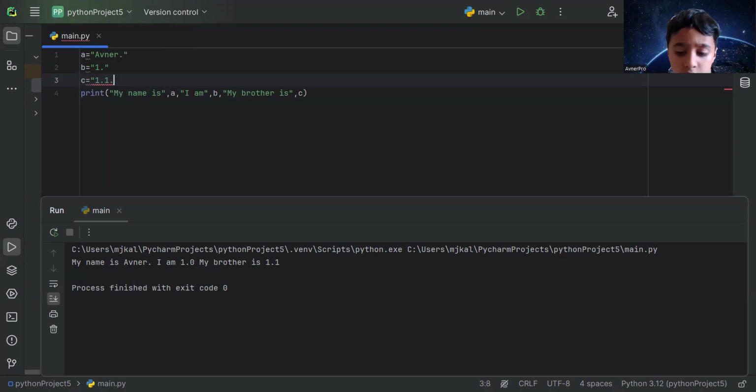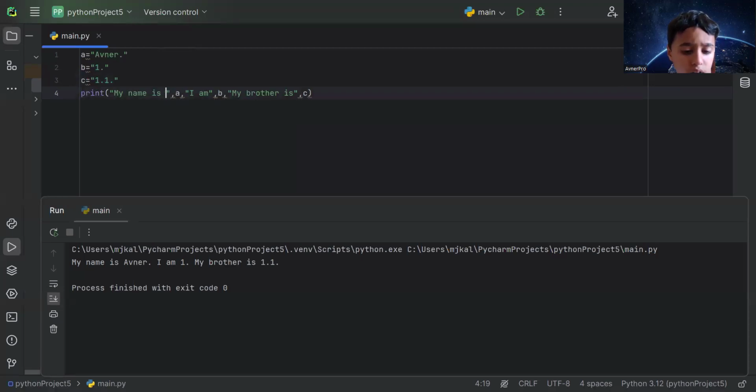Yeah, so right there. Now run the code. Look what it says. My name is Abner, period. I am 1, period. My brother is 1.1. But I want to write years old, so I just have to write years old here. No, not here. Yeah. My brother is, I need to write it here.